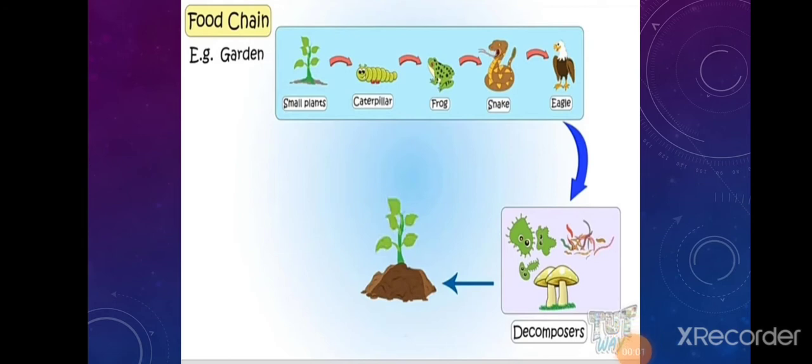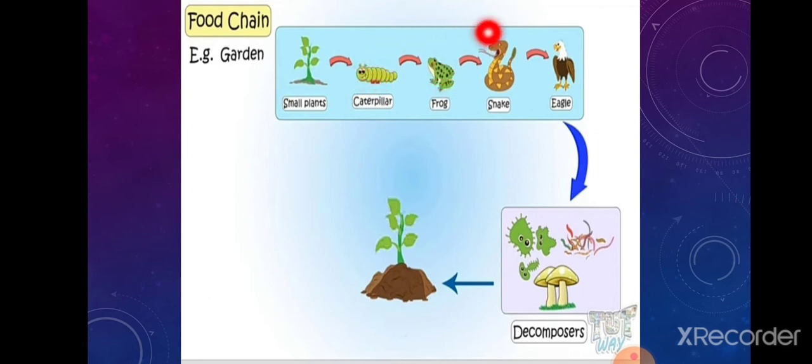Now, what is food chain? A food chain describes the feeding relationship between plants and animals. Food chain is a chain of organisms which shows that each organism in the chain depends on the lower organisms for its food. A food chain shows how nutrients and energy are passed from one living organism to the other.